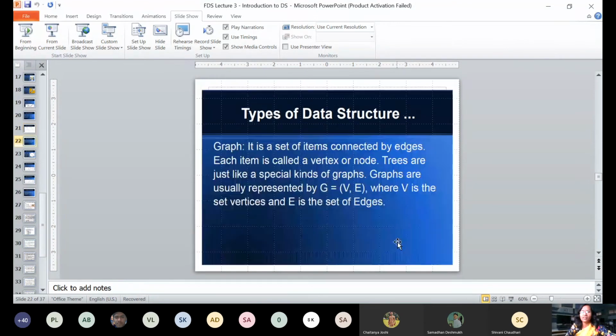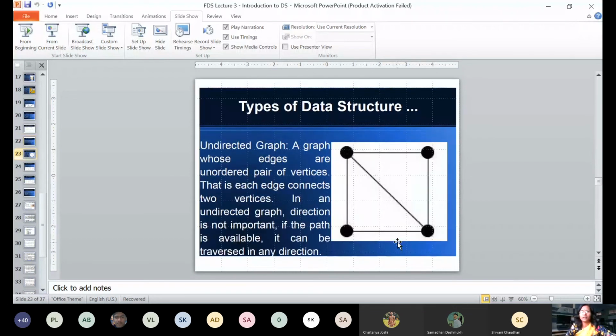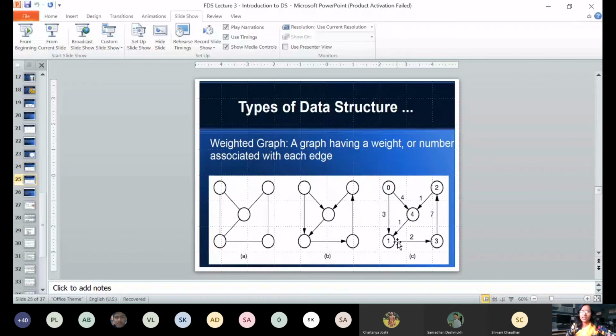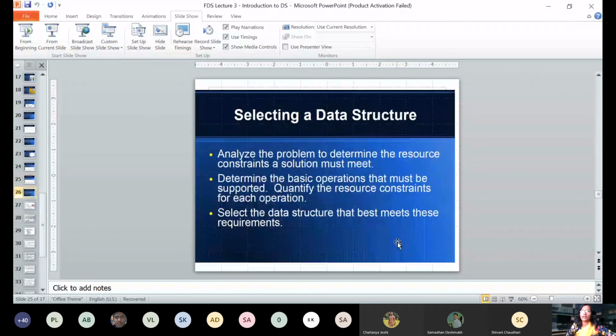What is a graph? A graph is again connected by edges. It is a collection of a set of vertices and edges. This is one simple graph, an undirected graph comprising 4 nodes and 5 edges. This is also called a non-linear data structure, because in one attempt it is not possible for us to traverse all the elements of the graph. These are a few examples of graphs, wherein you simply need to learn why it is non-linear.